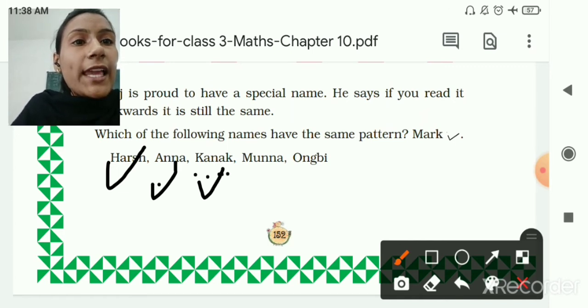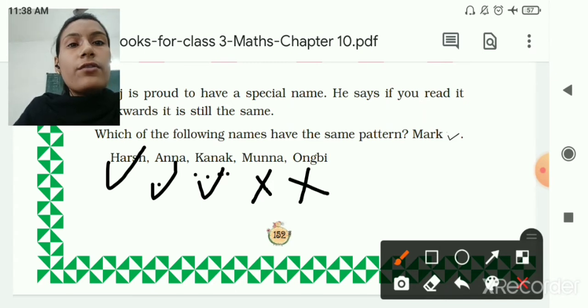Then M-U double N-A, Munna. If we read from backwards, A-N-N-U-M. So this one wrong. Then this one, O-N-G-B-I, from backwards I-B-G-N-O. So this one also wrong. So these 3 you have to tick.